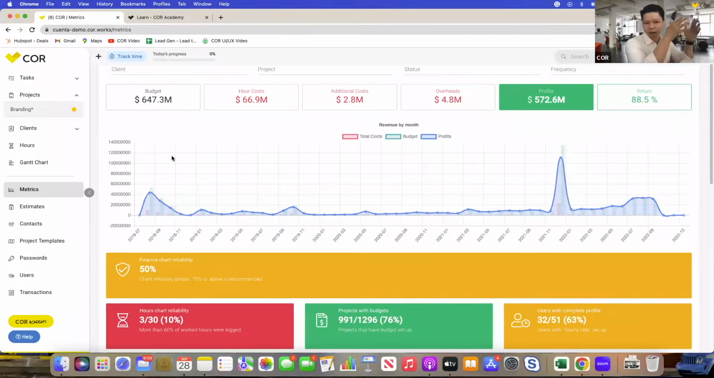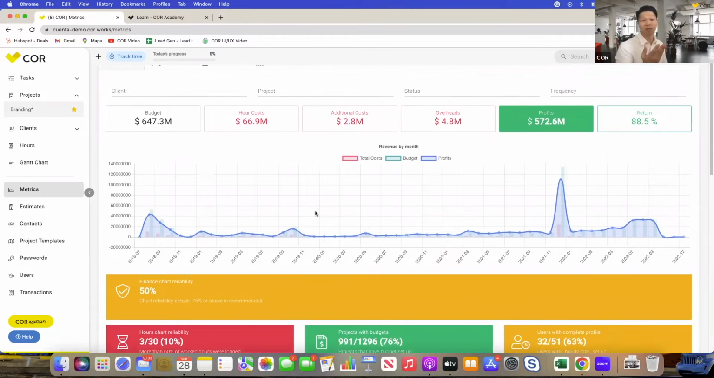Where will everybody live, basically, and spend most of their time in COR? Because being such a comprehensive tool, different people actually use COR differently, specific to their roles. Okay, so now we're in the metrics part, and this is the outputs part, right? So this is what you will get once you churn out all of that data.